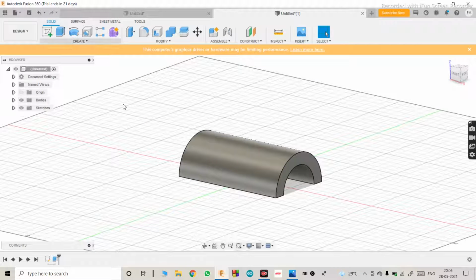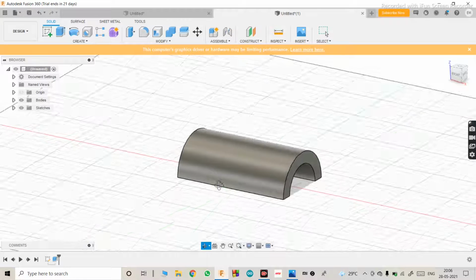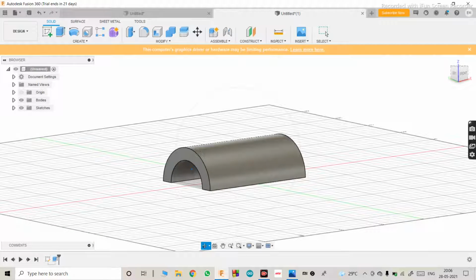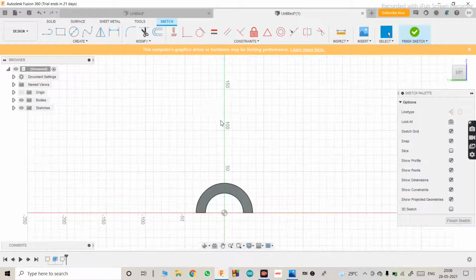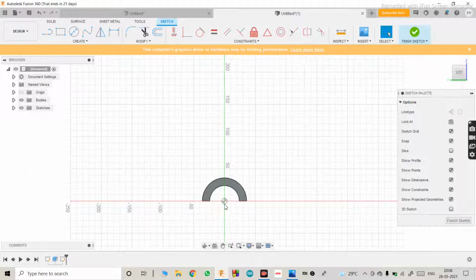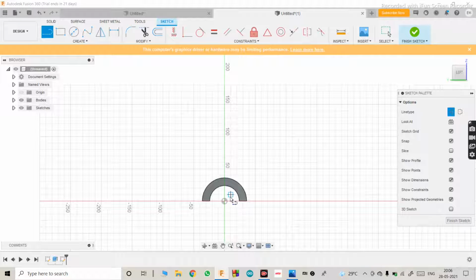So we'll draw it on this plane. Go to sketch. Okay, now use line command. This time go into construction, make it 88, hit enter.